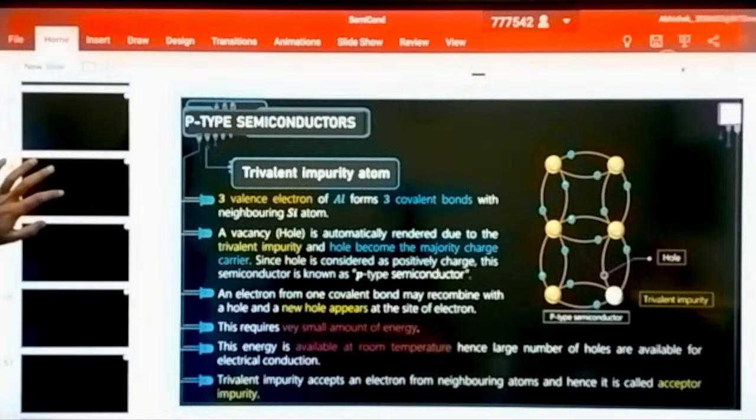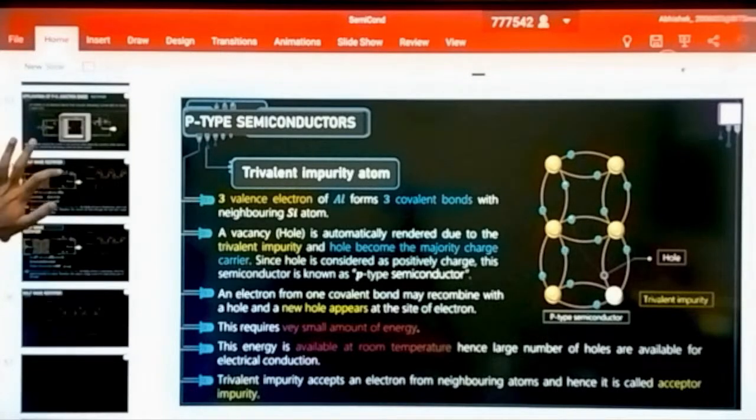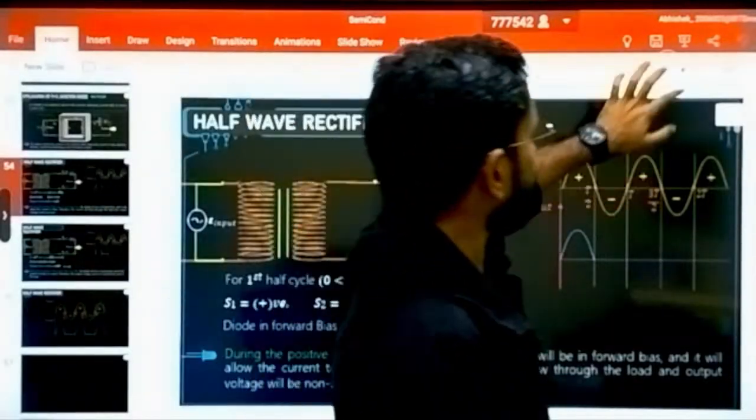IV characteristics done. We are understanding about the half wave rectifier. Correct. Half wave rectifier.